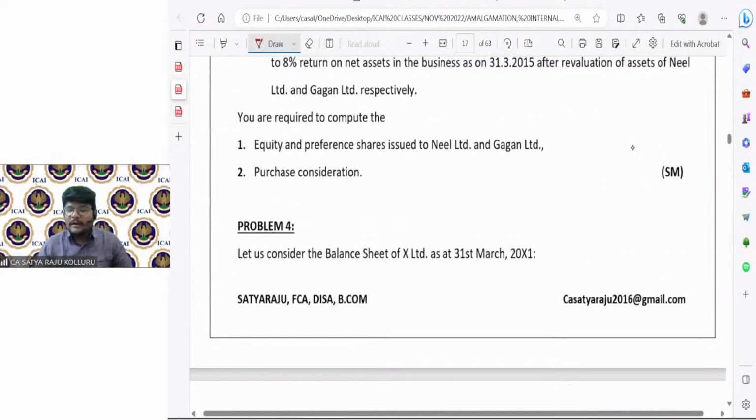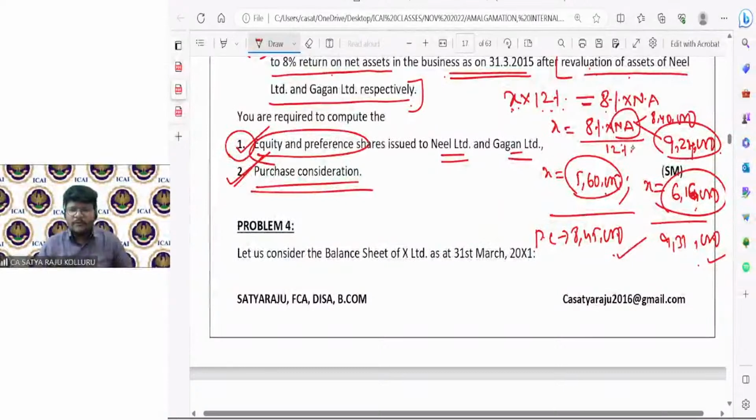Sir, both the models are equally important. Number of times there is a high probability to ask a question from PC as well, because if at all they want to test a 15-mark question from either partnership accounts, consolidated financial statements, or banking companies, at that moment they might have ignored the amalgamation. There may be a scope for asking a problem from internal reconstruction as well. So if they tested problems from other than amalgamation for 15 marks, definitely you can expect a problem based on the PC computation.